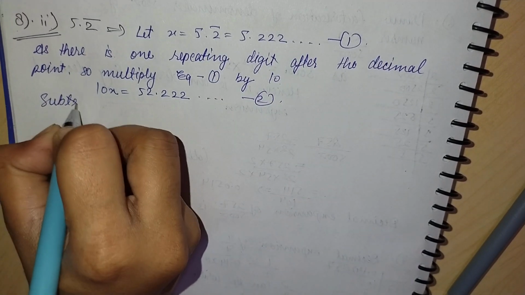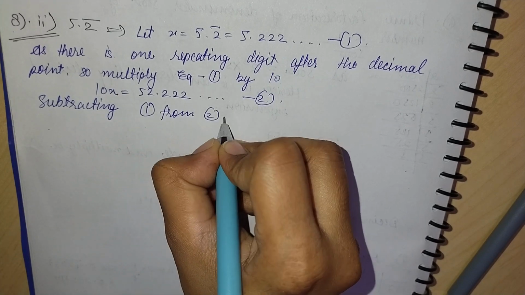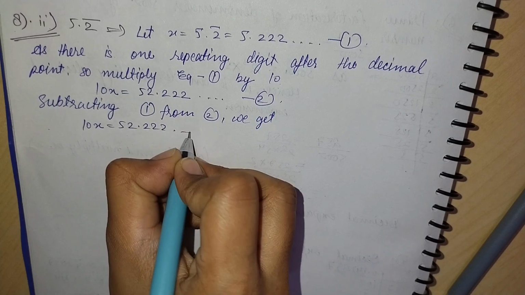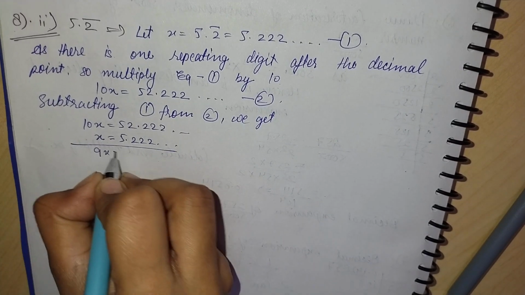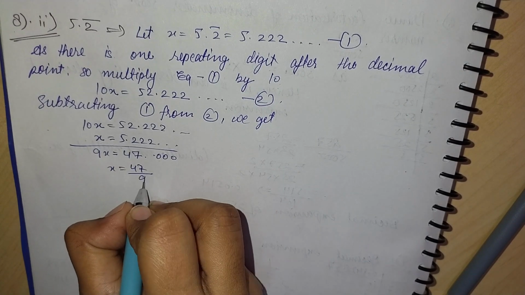On subtracting first from second, we will get here 9x is equal to 47. So 10x minus x is equal to 52.22 minus 5.22 infinite times, 9x is equal to 47.